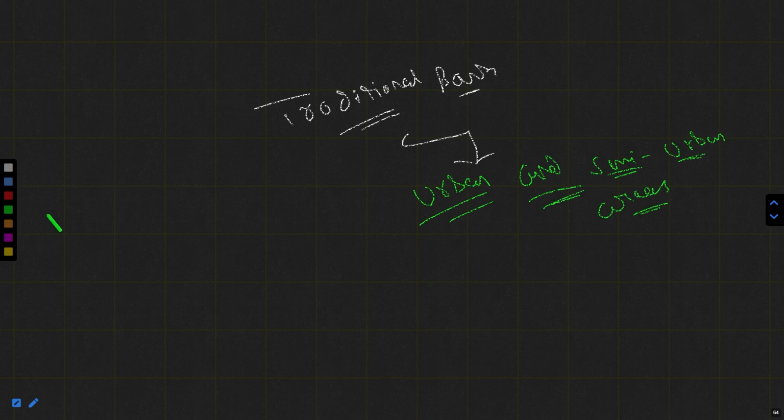But when we talk about rural areas and remote areas, these areas are generally not preferred by the traditional banks, because the traditional banks are not getting so much benefit from them.